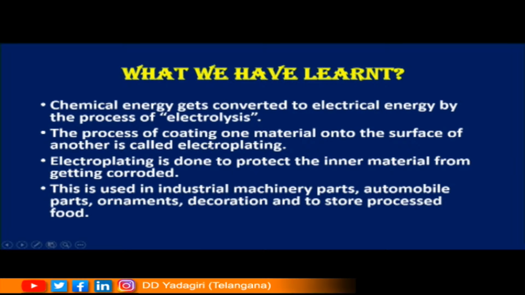The process of coating one material onto the surface of another is called electroplating. Electroplating is done to protect the inner material from getting corroded. This is used in industrial machinery parts, automobile parts, ornaments, decoration and to store processed food. Try to answer the questions given here.